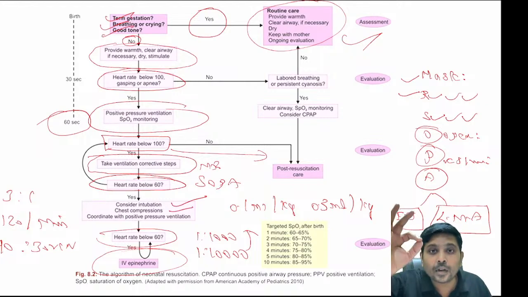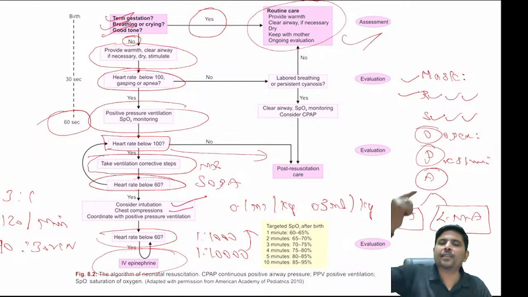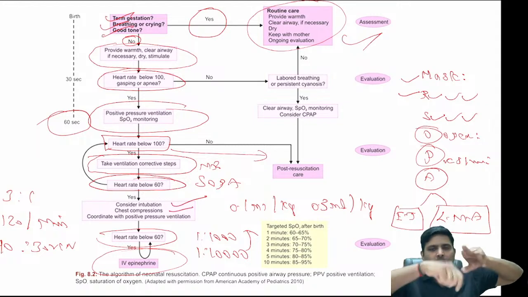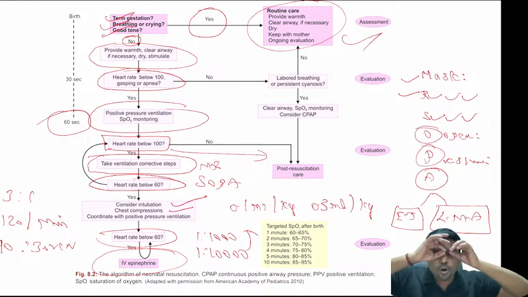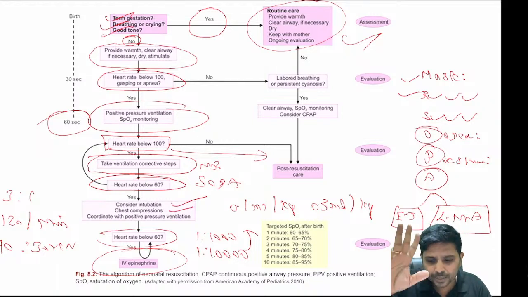Simple. Intraosseous IV adrenaline. What is intraosseous? You know the bone marrow needle. Take the bone marrow needle and insert it just below the tibial tuberosity of the baby, just like a bone marrow aspiration. As soon as it reaches the bone marrow, you will lose the resistance, and then put a bandage. All drugs can be given through the intraosseous route. So who is the savior? The savior is your intraosseous route.